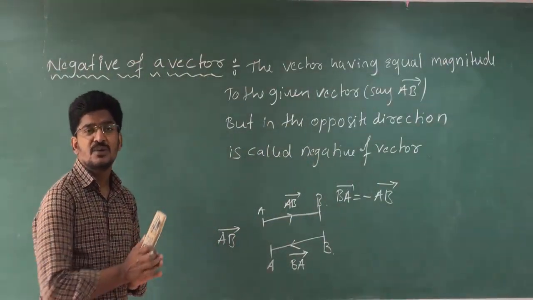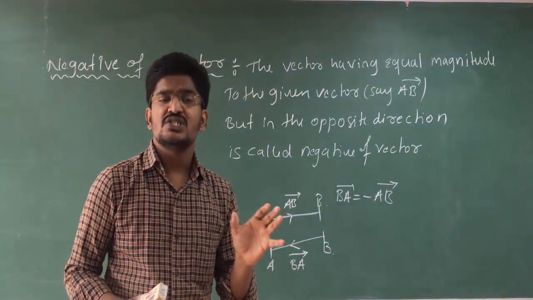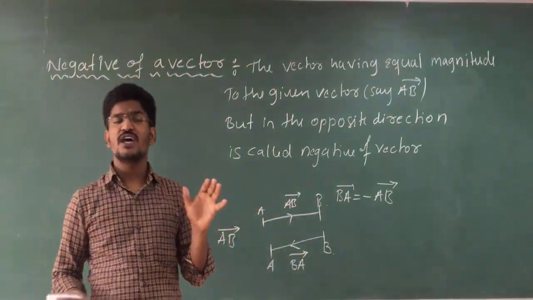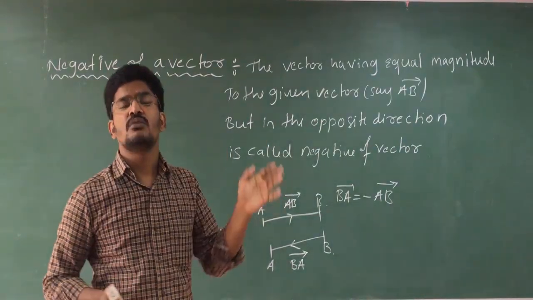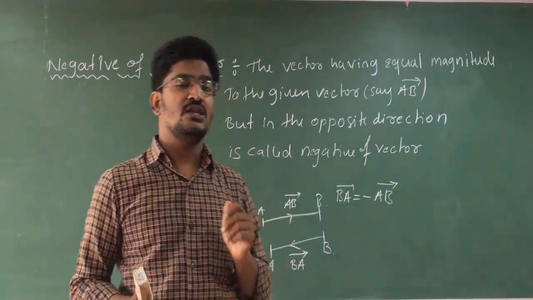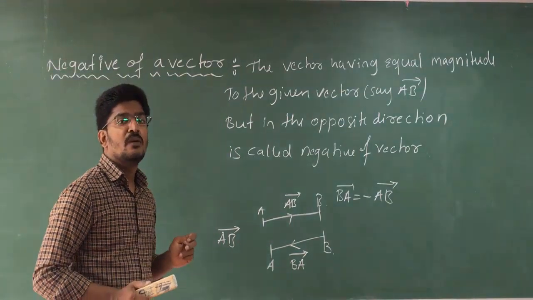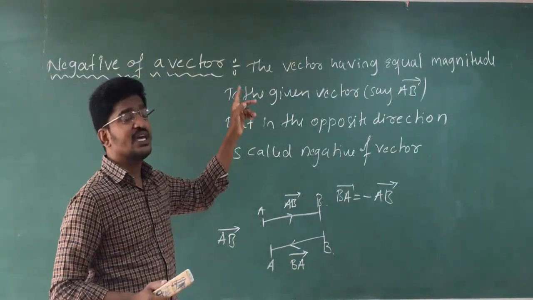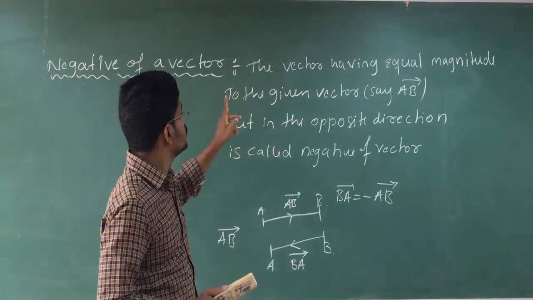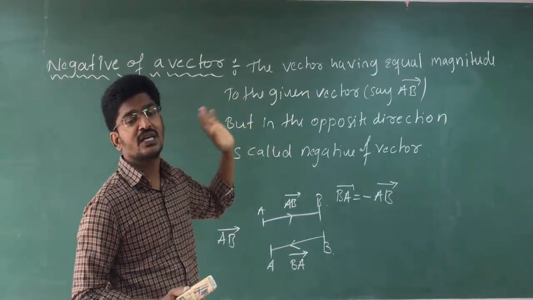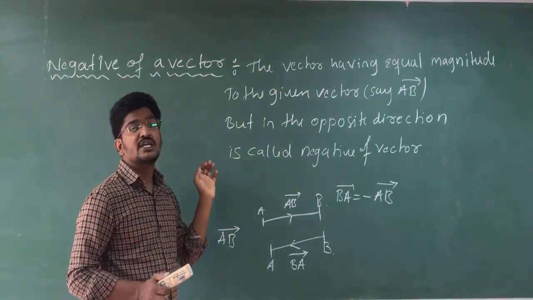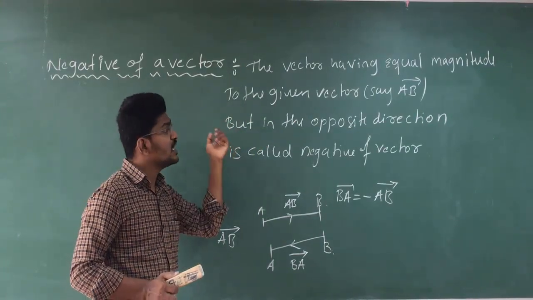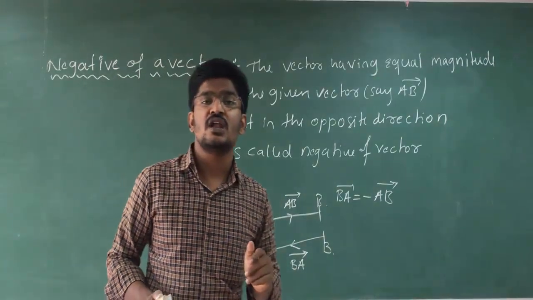A simple concept. There will be a vector which is given to you. If you want to find the negative of that, the negative will have the same magnitude but in the opposite direction. That's why we call it the vector having equal magnitude to the given vector, say vector AB, but in the opposite direction.